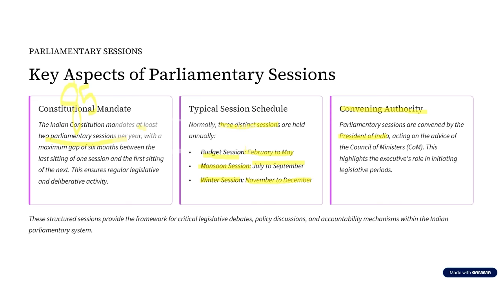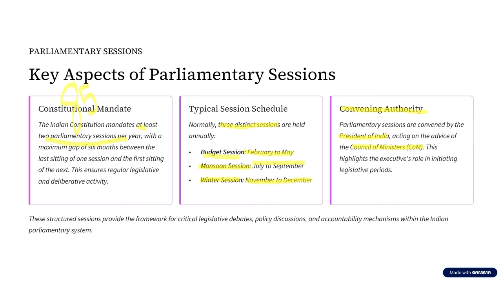Rather, the president is going to act on the advice of the Council of Ministers. Why is the president acting on the Council of Ministers? Because in India's parliamentary democracy, we know that the president is just the nominal head, and the real head is the Prime Minister. The Prime Minister is head of this Council of Ministers.